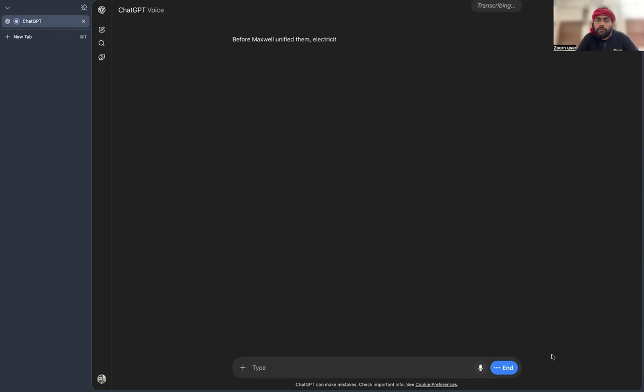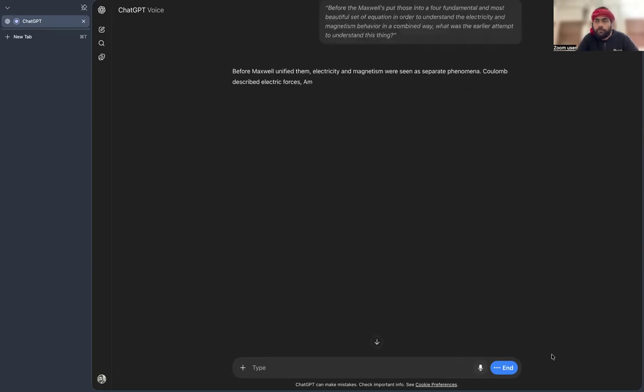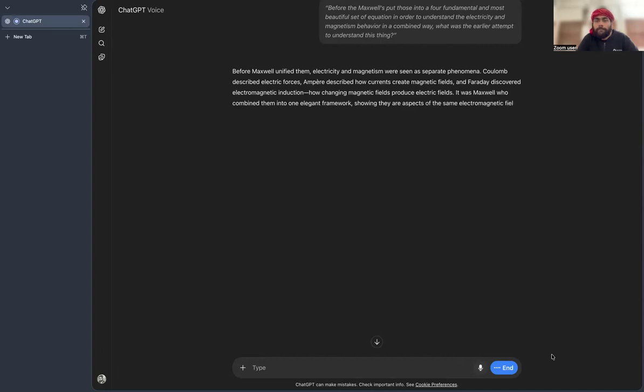Before Maxwell unified them, electricity and magnetism were seen as separate phenomena. Coulomb described electric forces, Ampere described how currents create magnetic fields, and Faraday discovered electromagnetic induction, how changing magnetic fields produce electric fields. It was Maxwell who combined them into one elegant framework, showing they are aspects of the same electromagnetic field.